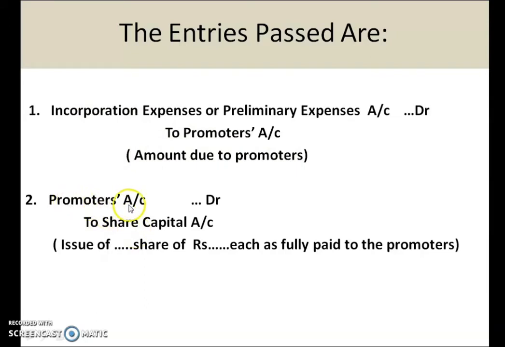Promoters account debited to share capital account, being issue of the number of shares of rupees dash each at fully paid to the promoters. The first entry is related to the due amount to the promoters, and the second entry is issue of shares.